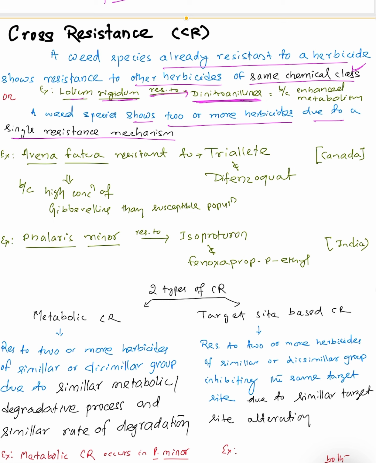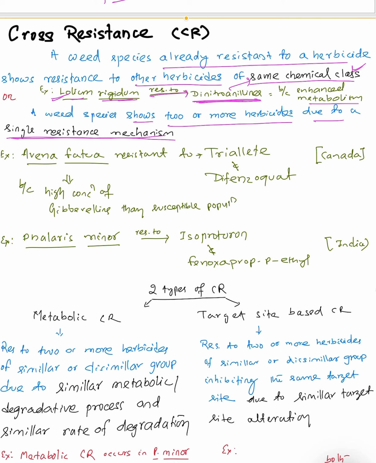So this dinitroaniline, which is the chemical class, all the herbicides which come under dinitroaniline become resistant, and this resistance was reported in Lolium rigidum. And this is mainly because of a single resistance mechanism, what we have already seen. This is because of the enhanced metabolism.